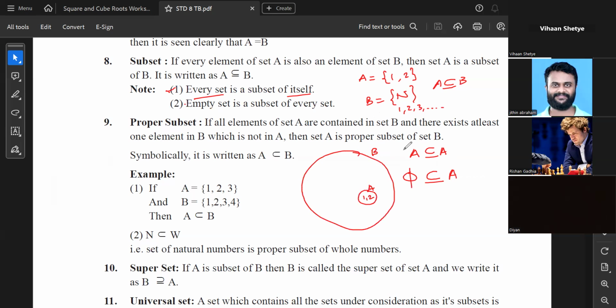Sir, but if set A has 1 2 3 and B also has 1 2 3, so we can alternate it, right? Yeah, yeah. So in that case, if A is also having 1 2 3 and B is also having 1 2 3, then A is a subset of B and B is a subset of A. Okay, sir. Thank you. Yeah.